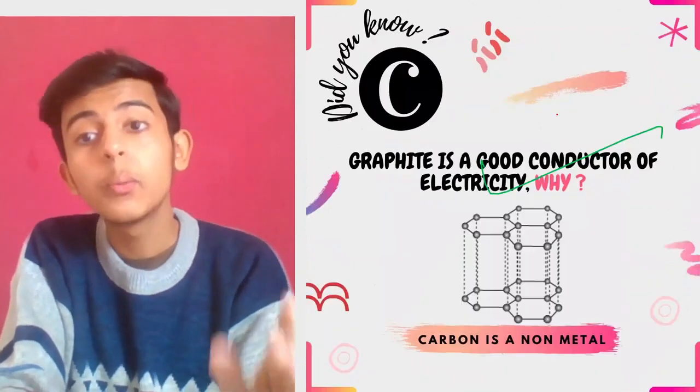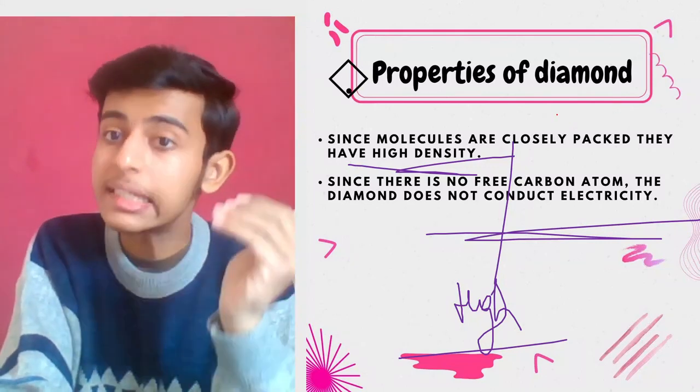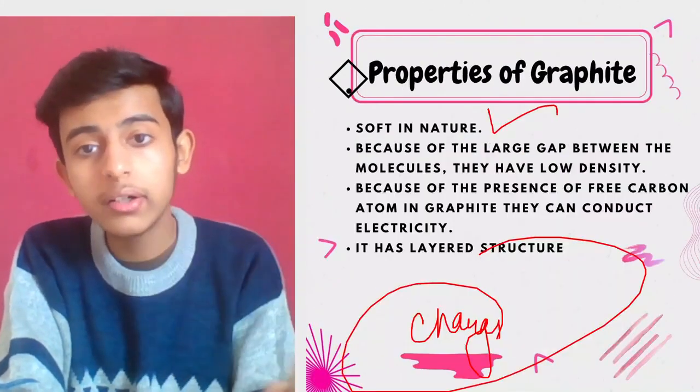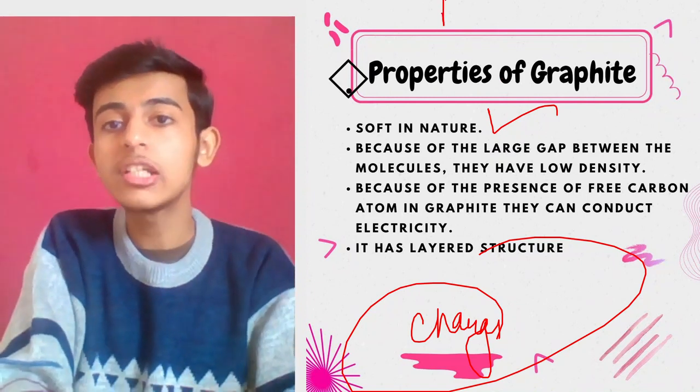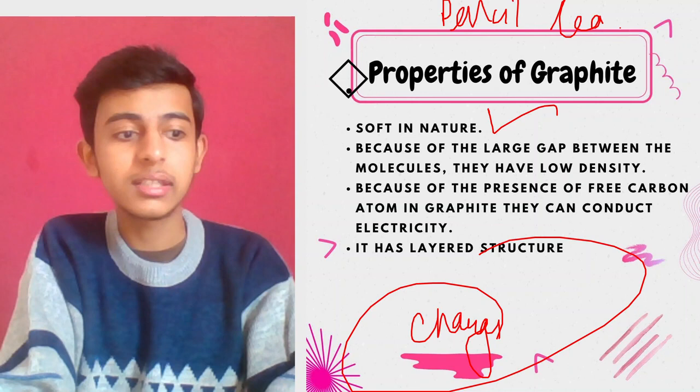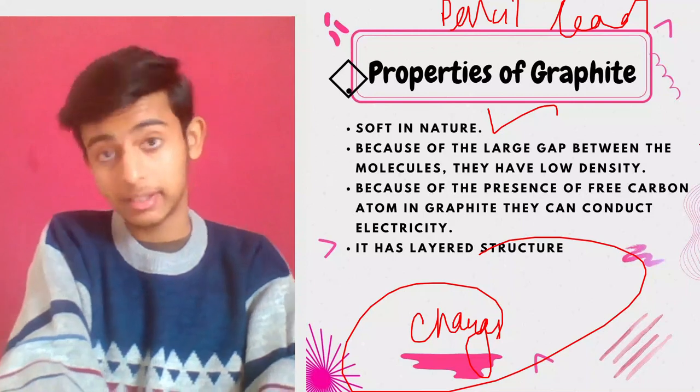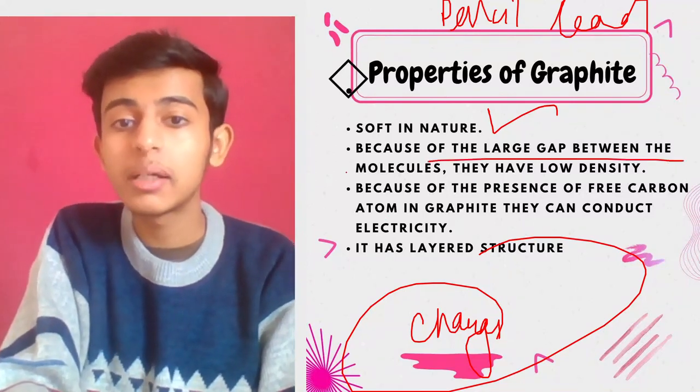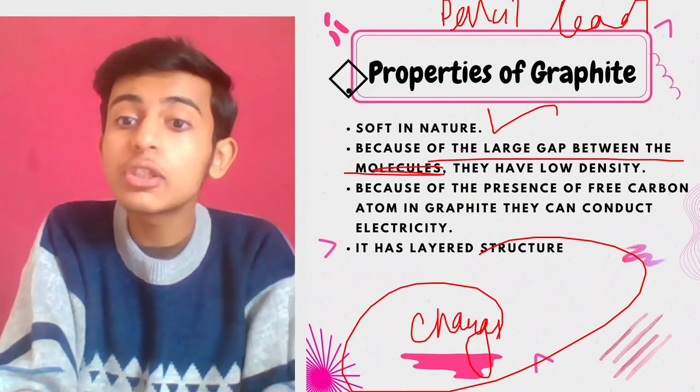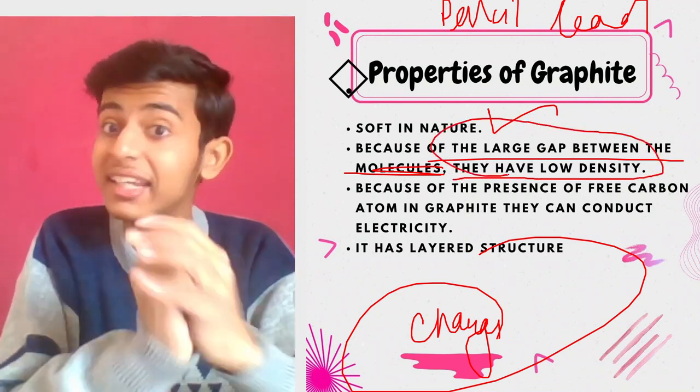It's soft in nature. Just now we read the properties of diamond. It is the hardest substance known, and now on the contrary we get to know graphite is soft in nature. If you have seen your pencil lead, then you must have observed. Let me show you the pencil lead. See, if I want to break it, I can easily do it. If I'm going to break it, it can easily be broken. Why? Because it is soft. Why? Because of the large gap between the molecules. It is not tightly packed. Because of that gap, they have low density. They are not dense, right?